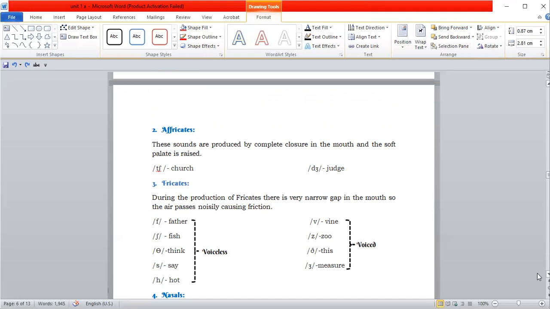Then fricatives. During the production of fricatives, there is a narrow gap in the mouth, so the air passes noisily, causing friction. So these sounds are produced because of friction, hence the name fricatives.